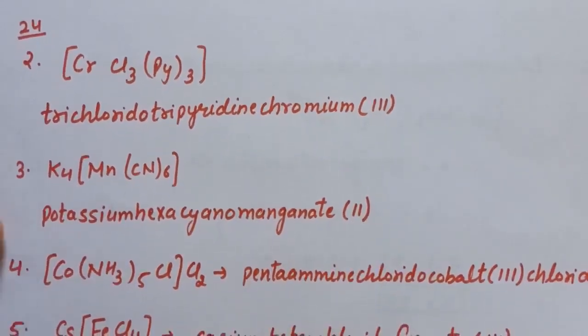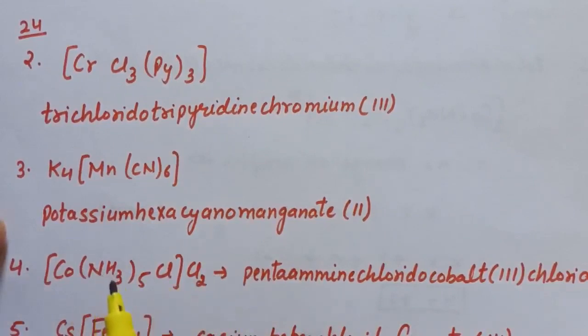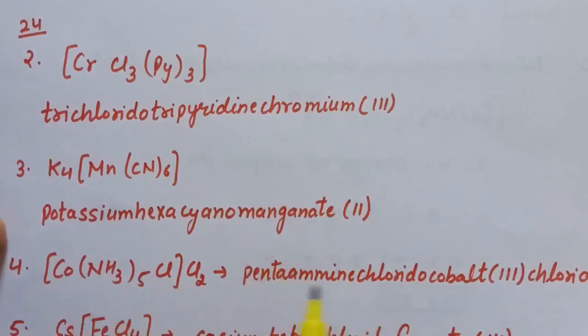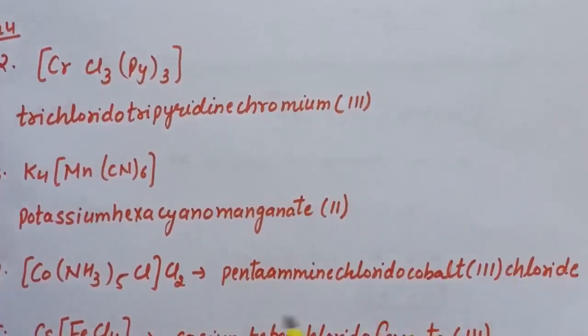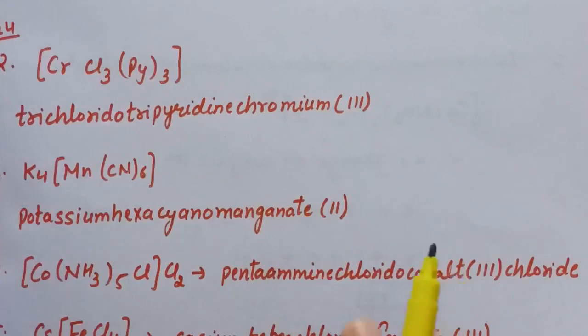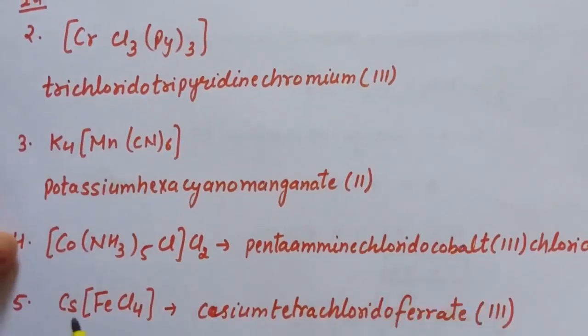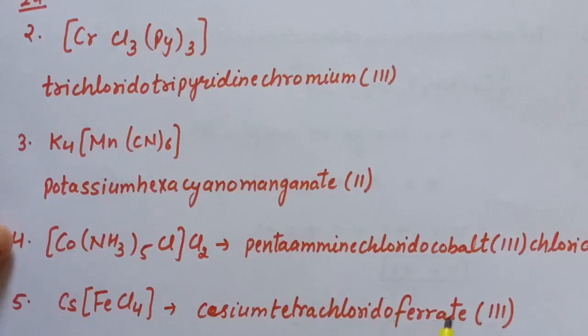Now after that next part is [Co(NH3)5Cl]Cl2. So the name is, here two ligands are given, ammonia and chloride. So we will name according to alphabetical. So the name is pentaamine chlorido cobalt. After that we will write down the oxidation number of cobalt, and after that the name of counter ion, that is chloride. Now next is CsFeCl4. So the name for this compound is cesium tetrachlorido ferrate and oxidation number is +3.